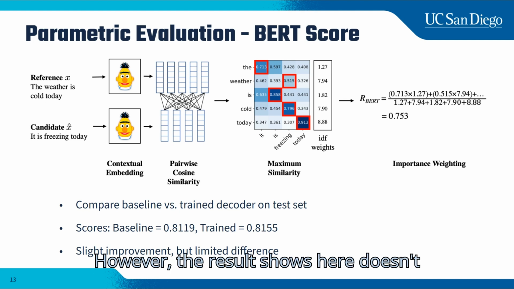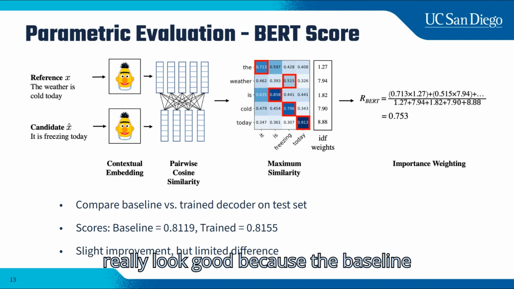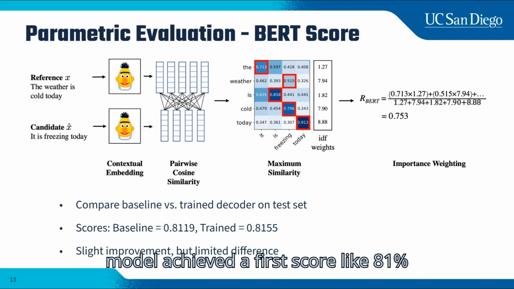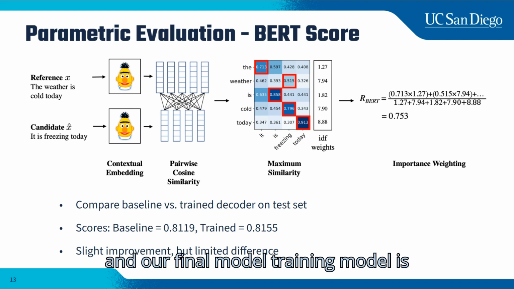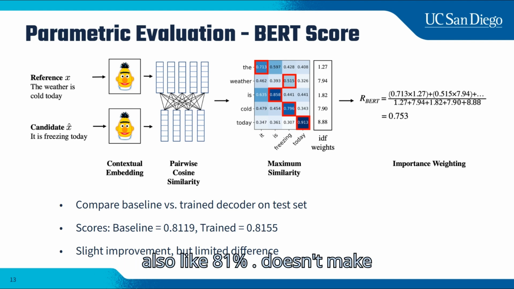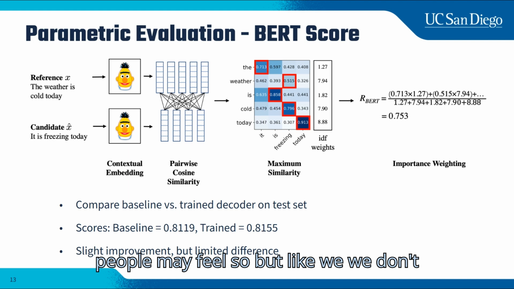However, the result shown here doesn't really look good, because the baseline model achieved an F1 score of like 81%, and our final trained model is also like 81%. Doesn't make much difference. So it just says our training is useless and made no contribution in this test. Some people may feel so, but we don't think so.